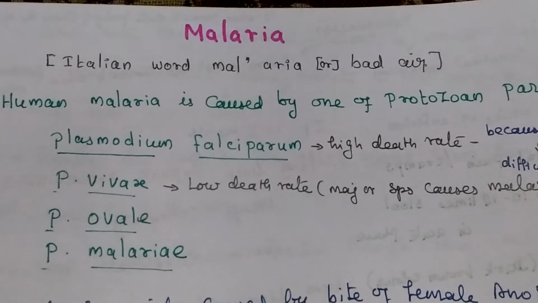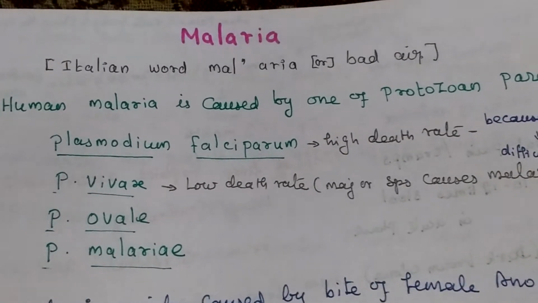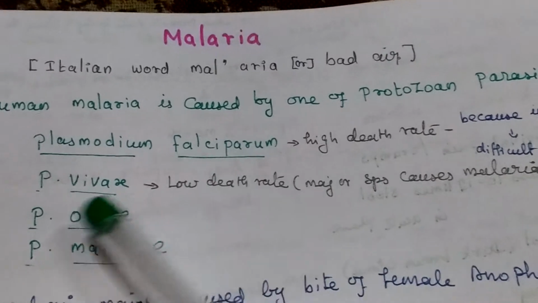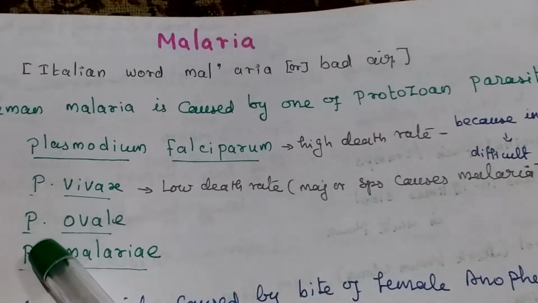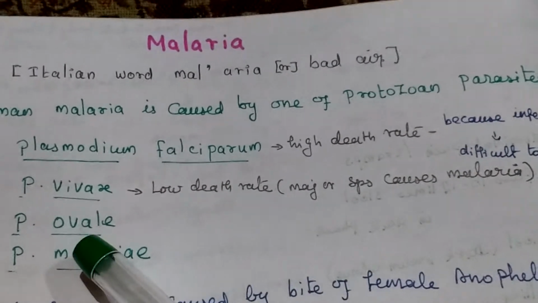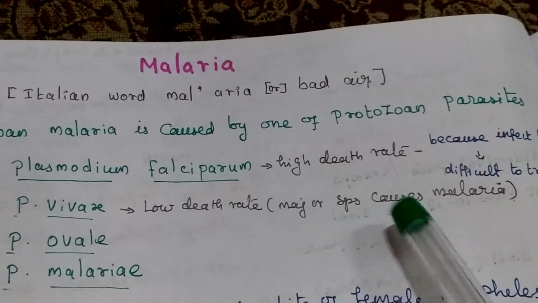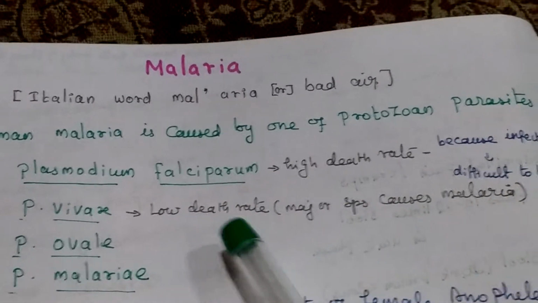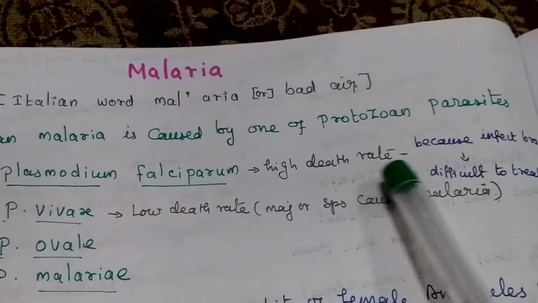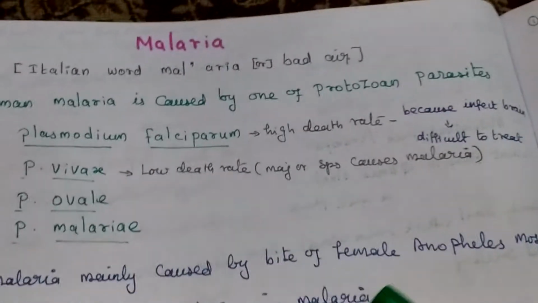Malaria is an Italian word. Malaria means bad air. Human malaria is caused by protozoan parasites: Plasmodium falciparum, Plasmodium vivax, Plasmodium ovale, and Plasmodium malariae. Compared to other species, Plasmodium vivax is a major species causing malaria but with a low death rate. Plasmodium falciparum has a high death rate because it directly infects the brain, so it is difficult to treat.